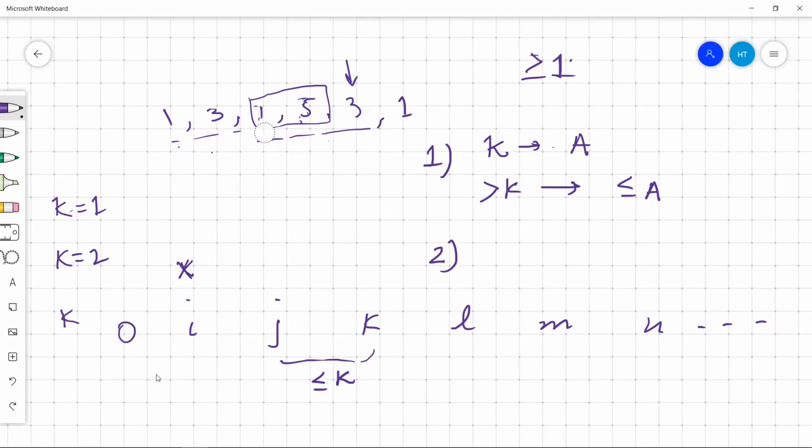So I think I've made this point clear, and if you do not understand this observation, please pay attention to it again, because I'm trying to explain it again.